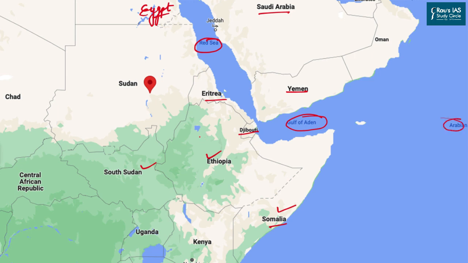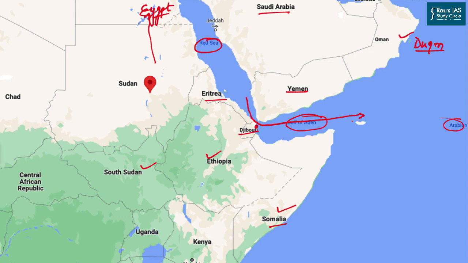One more important thing which we need to understand here is that the river Nile passes through Sudan and South Sudan along with Ethiopia and ultimately ends at Egypt. Another important learning which we can take from this map is that China has been building its military presence in the country of Djibouti for the past 2 years. Because of this, the sea lane of communication going from the Red Sea to the other parts of the world including Australia and Asia has become a matter of concern. On similar lines, India has created its defense base in Oman, Duqm.